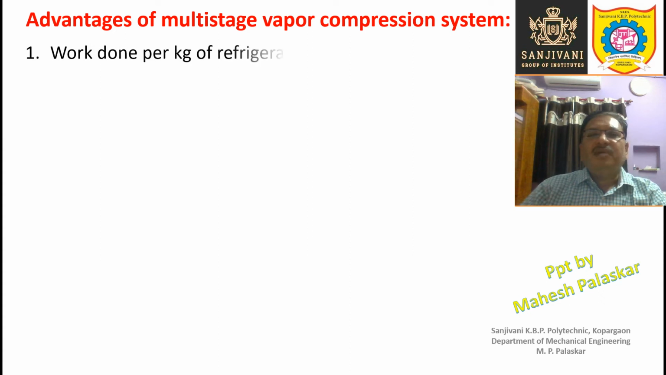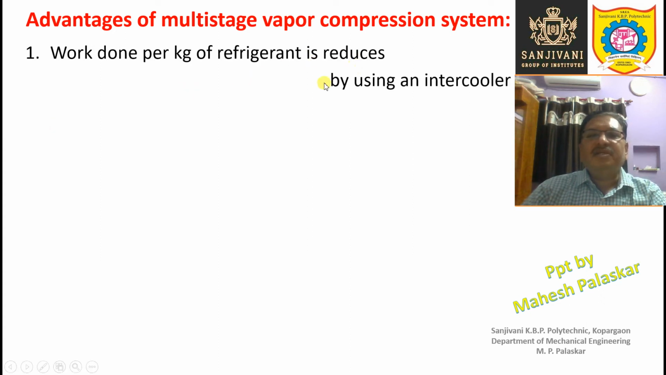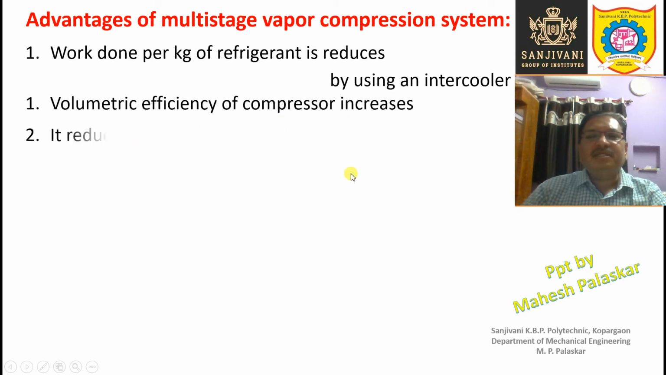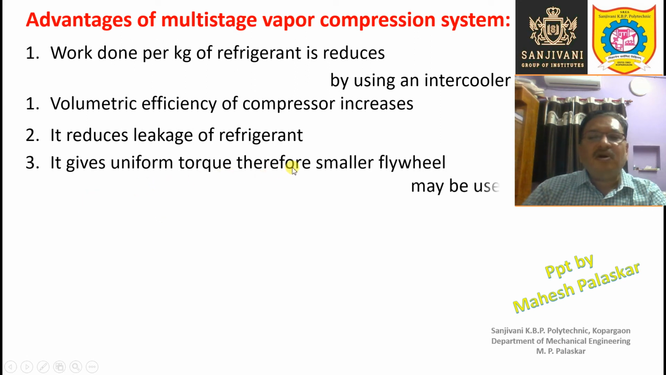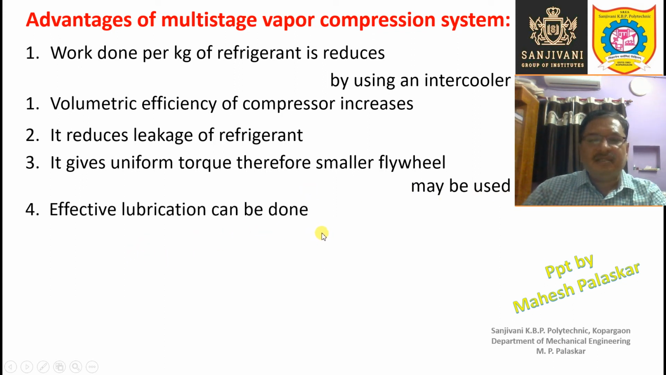So again, the advantages of multi-stage compression system: work done per kg of refrigerant is reduced by an intercooler, volumetric efficiency of compressor increases, multi-staging reduces the chances of leakage of refrigerant, multi-staging gives uniform torque, therefore a smaller flywheel may be used. Okay, then the effective lubrication may be done. Lubrication is more effective because we can use separate lubricants having separate lubricating properties in the separate compressors. So appropriate lubricant can be used.